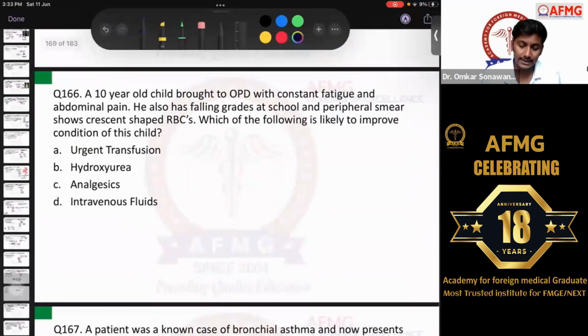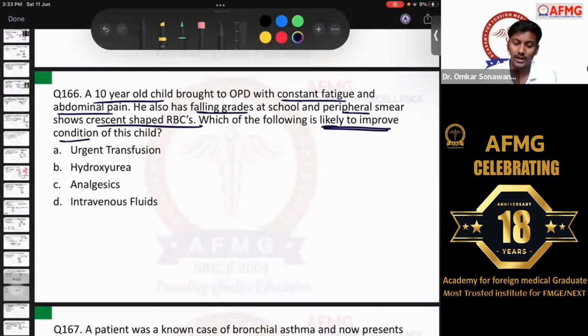Question number 166. A 10-year-old child brought to the OPD with constant fatigue and abdominal pain. He also has falling grades at school and peripheral smear shows crescent-shaped RBCs. Which of the following is likely to improve condition of this child? So please remember, guys, this was a classical case. If they mention on peripheral blood smear, there are crescent-shaped RBCs or half-moon-shaped RBCs. These are nothing but sickle-shaped RBCs.